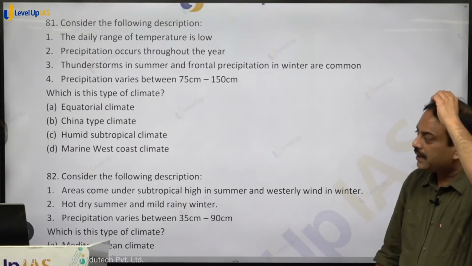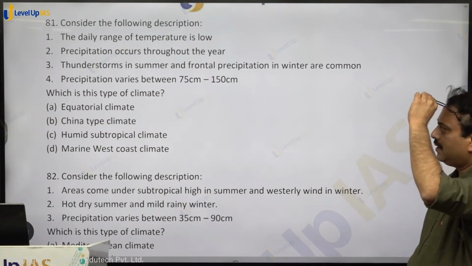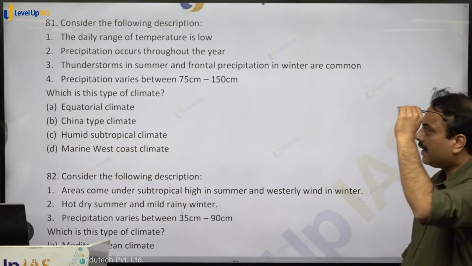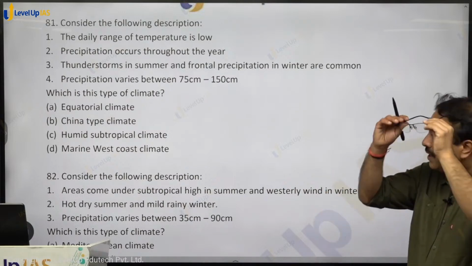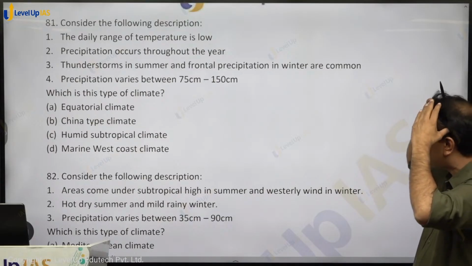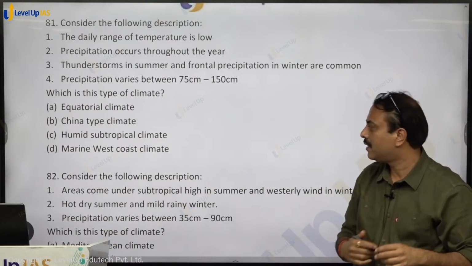Consider the following description. Can I move on? The daily range of temperature is low. Precipitation occurs throughout the year. Thunderstorm in summer and frontal precipitation in winter are common. Precipitation varies 75 to 150.